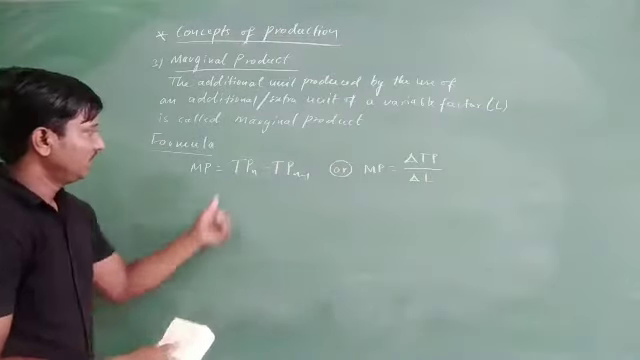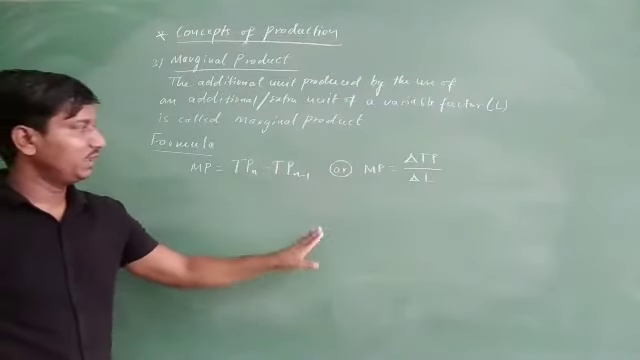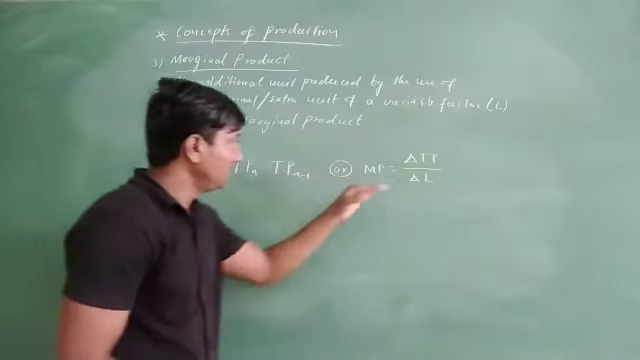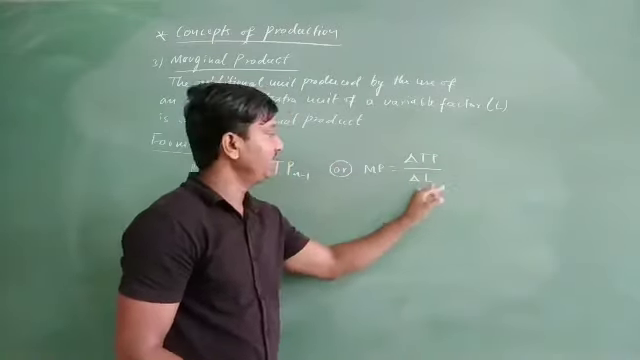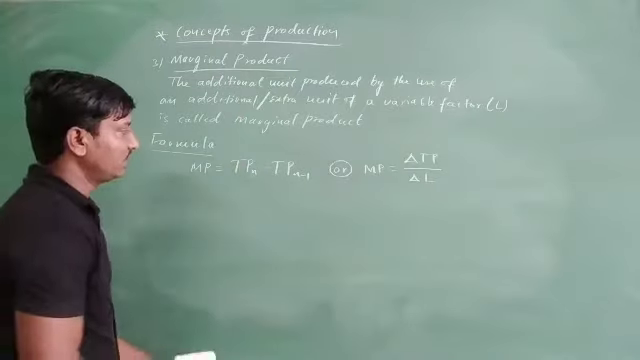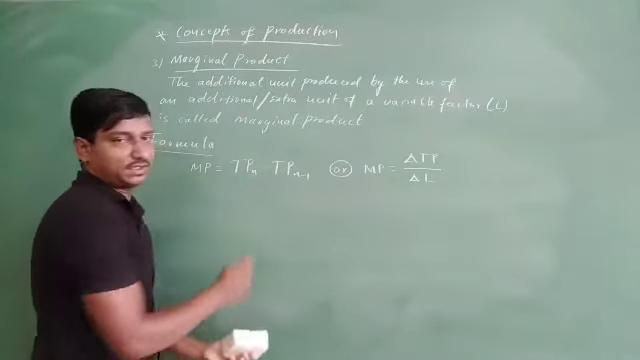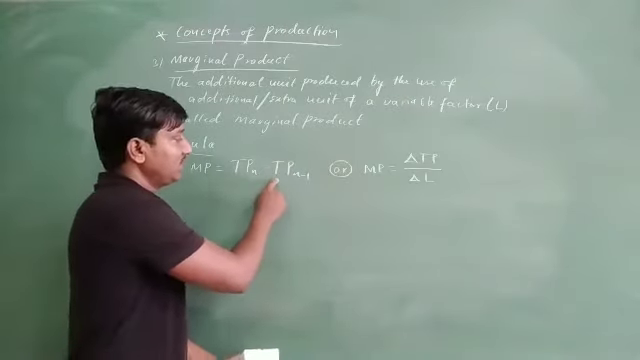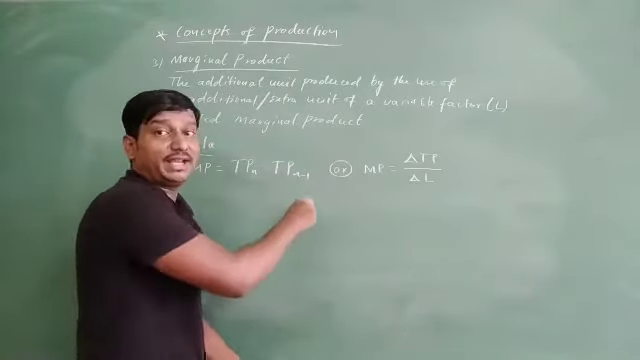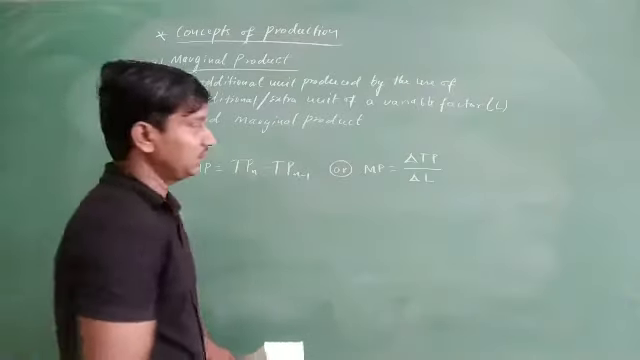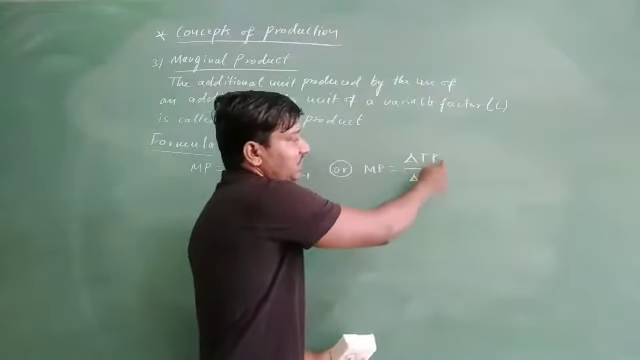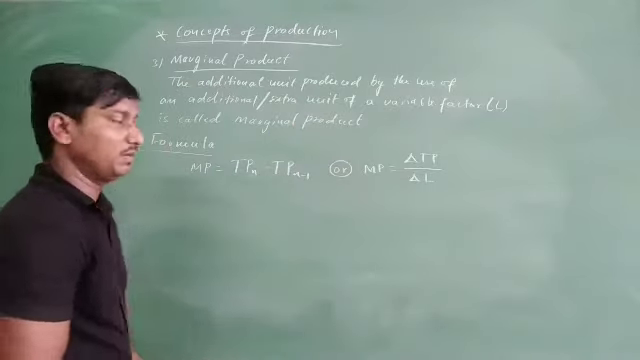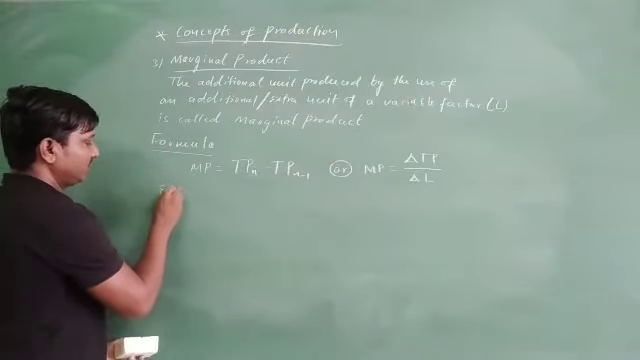This is what TPn minus TPn minus 1 or delta TP divided by delta L, which means here change in TP divided by change in labor. Okay, so here what you are going to define is TPn, so total product of nth unit minus total product of n minus 1 unit. Here delta TP is change in total product and delta L is the change in labor. So let us take one example here.